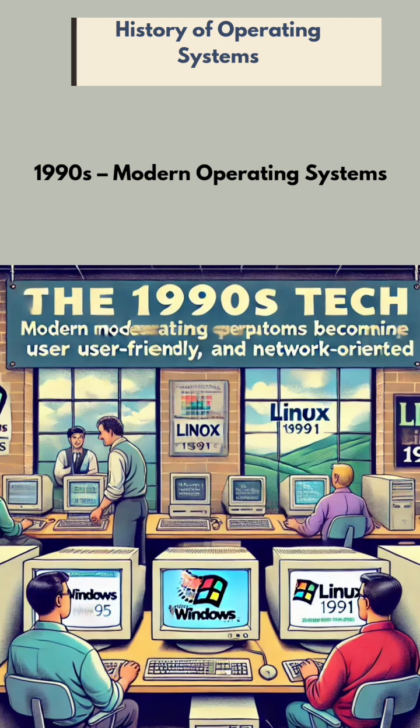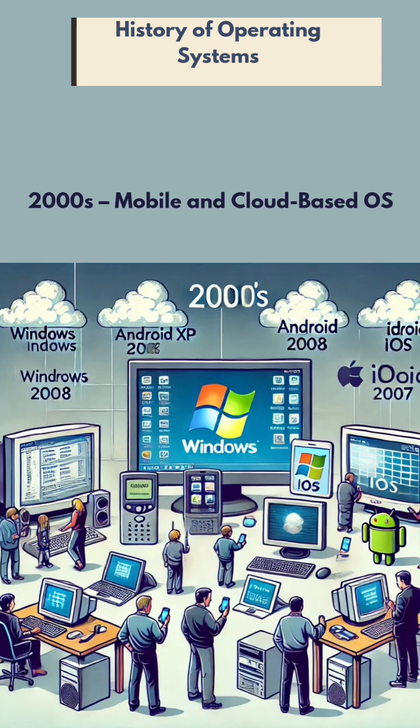Now coming to the 2000s, that supports mobile and cloud-based operating systems. In the 2000s, the mobile operating systems were developed, like Android, iOS, Windows XP. Android was developed in the year 2008. iOS was developed in 2007. This is about the 7th generation of computers.